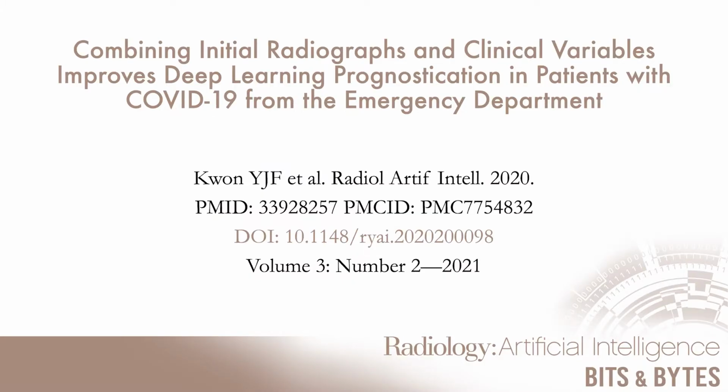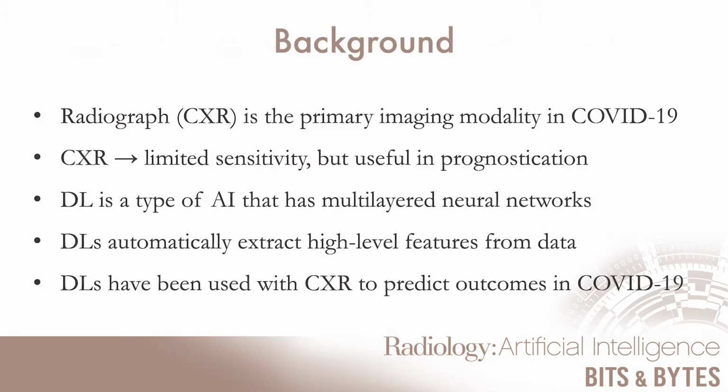Combining initial radiographs and clinical variables improves deep learning prognostication in patients with COVID-19 from the emergency department. Radiograph is the primary imaging modality in COVID-19. It has limited sensitivity, but it is useful in prognostication. Deep learning is a type of AI that has multi-layered neural networks and is able to automatically extract high-level features from data. It has been used in X-ray to predict outcomes in COVID.